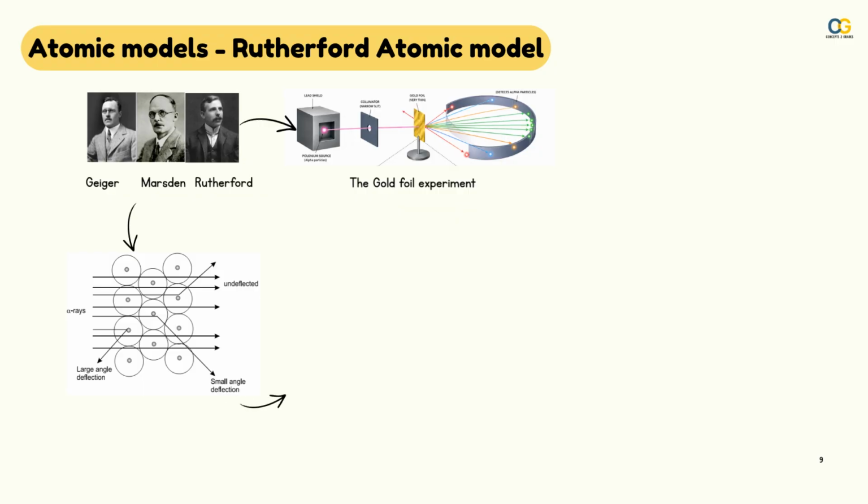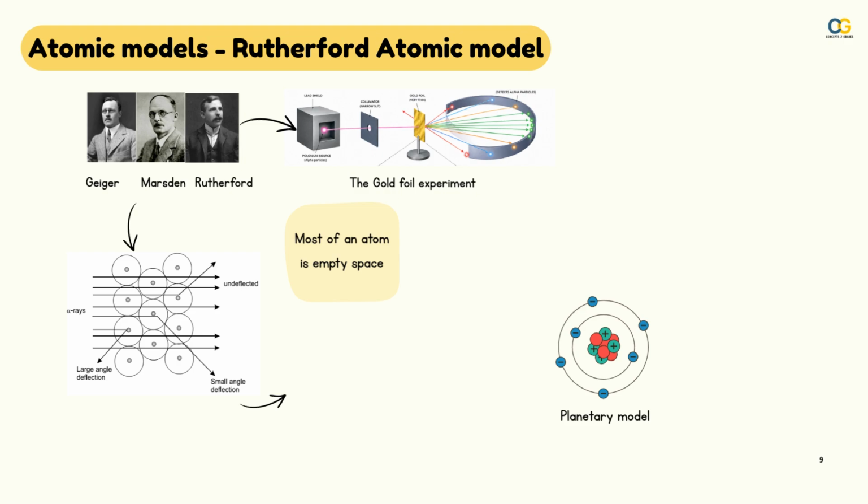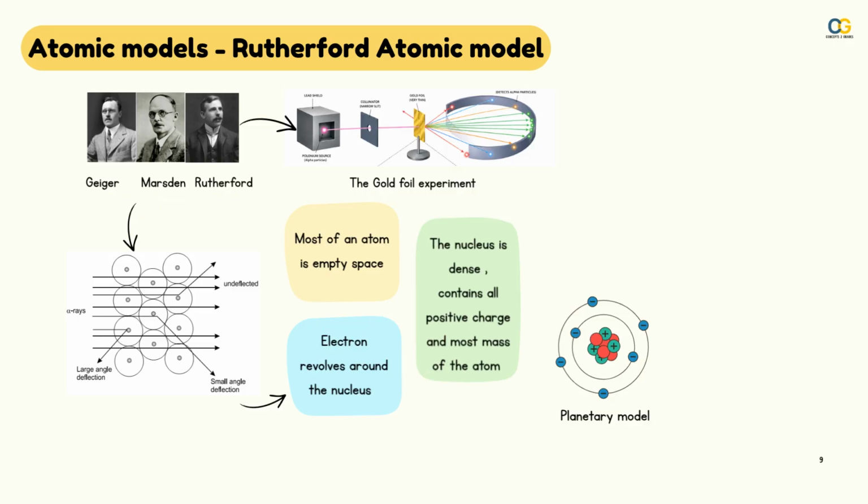From this experiment, Rutherford came up with an atomic model called the planetary model of the atom, where most of the atom was considered empty space, and electrons were considered to be revolving around a nucleus. The nucleus is dense, contains all the positive charge, and has most of the mass of the atom. This explained the neutrality of the atom, as an equal number of positive and negative charges was present in the atom.